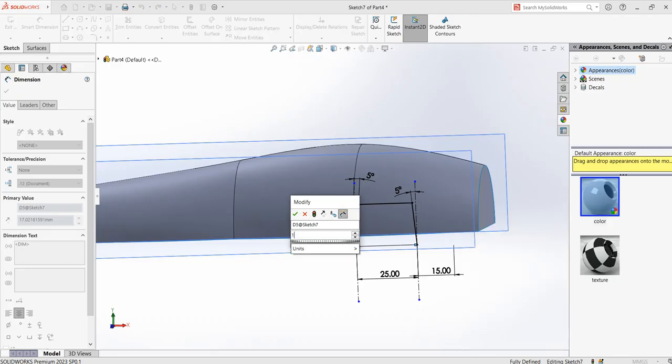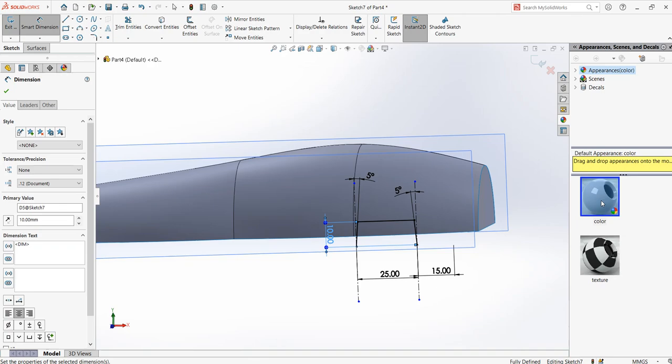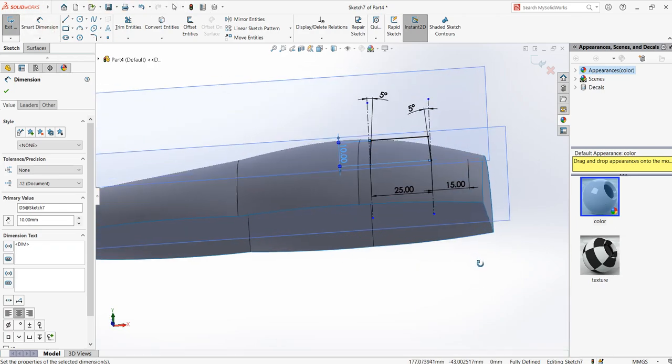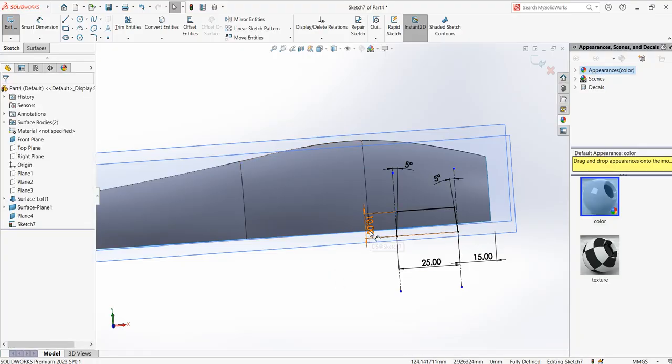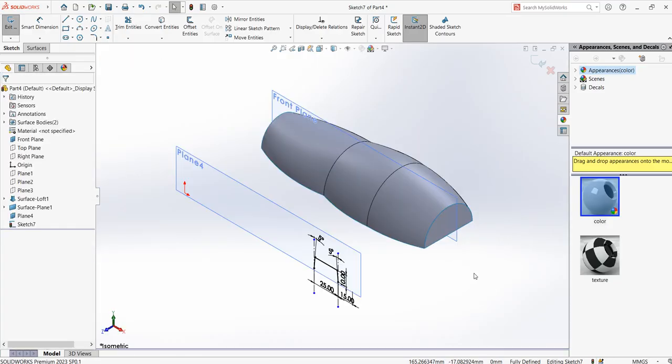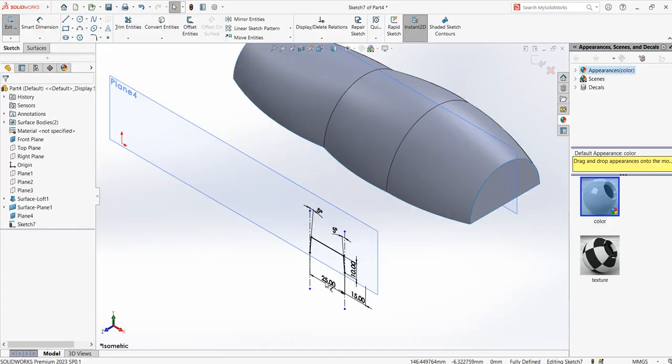So 10 mm, smart dimension. Now you can see you have created a small rectangle with 25 width and 15 mm from the edge. The angles are 5 degrees, 5 degrees, and 10 mm height.